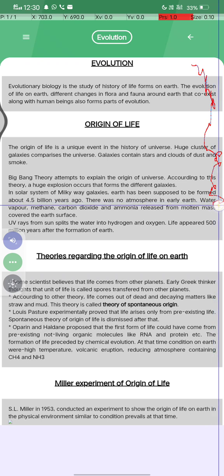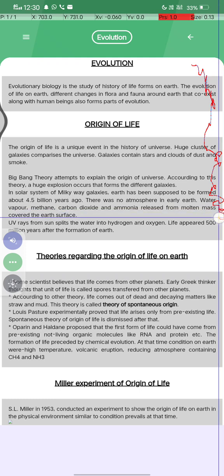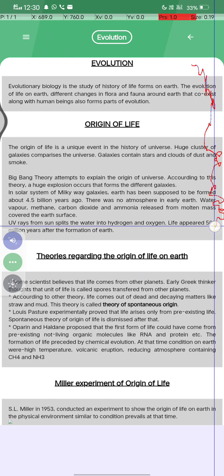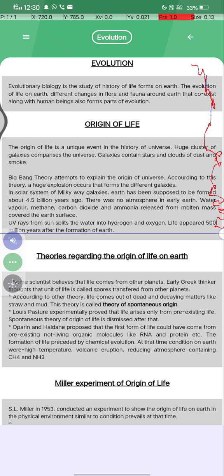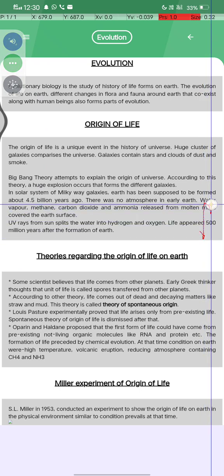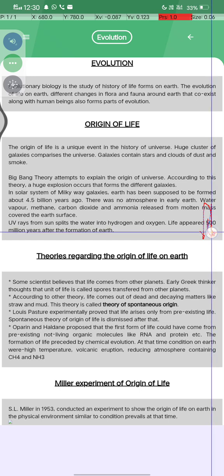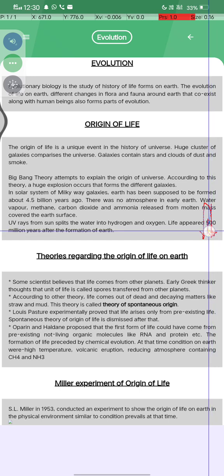There was no atmosphere on the early Earth. Water vapor, methane, carbon dioxide and ammonia were released from the molten mass covering the Earth's surface. UV rays from the sun split the water into hydrogen and oxygen, and life appeared 500 million years after the formation of Earth. Okay, मतलब 4.5 बिलियन ईयर्स पहले अर्थ पे लाइफ पॉसिबल नहीं था। बाद में 500 मिलियन के बाद धरती पर लाइफ बनना शुरू हो गया था।